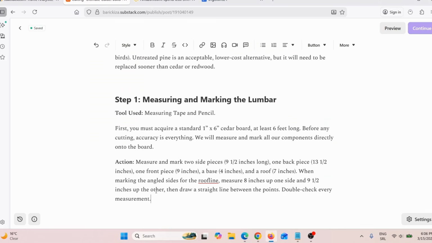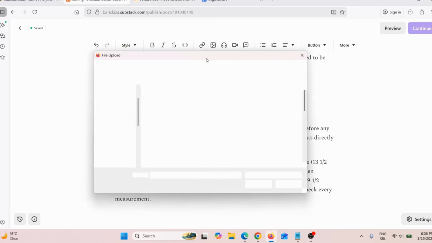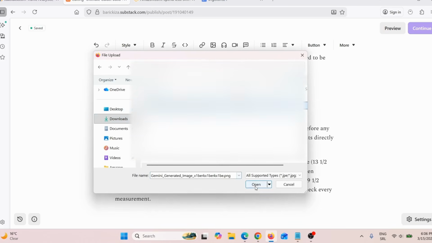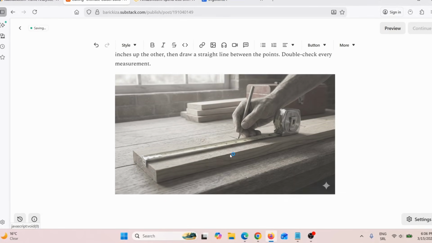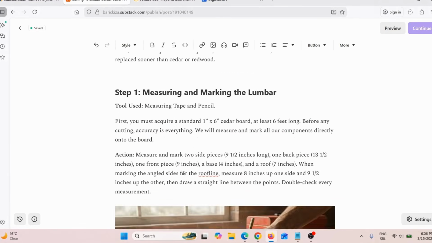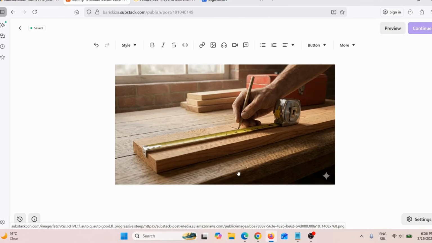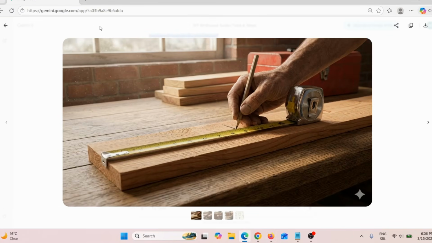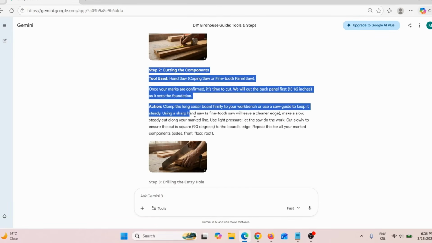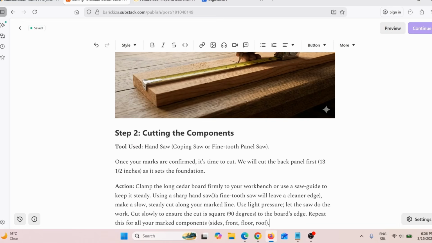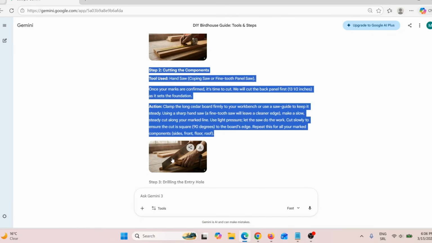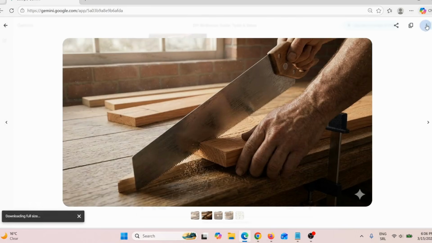So now I need to go back here on Substack, and then I will click here to add an image, insert image, and then click here, image, and this is the image. Click open, and here you can see this is exactly how you need to measure this plank in order to make this birdhouse. Here you can see how this looks, really, really good. Simply go back here on Google Gemini and then simply copy the second step, okay? Go back here on Substack and paste that here.